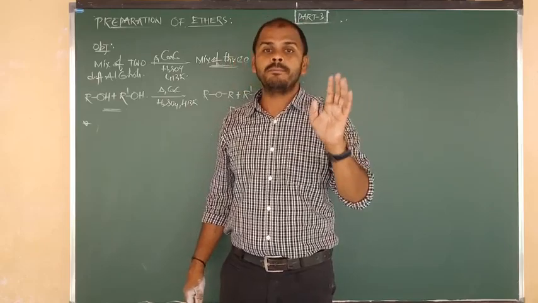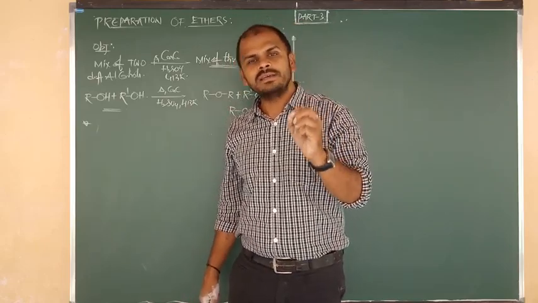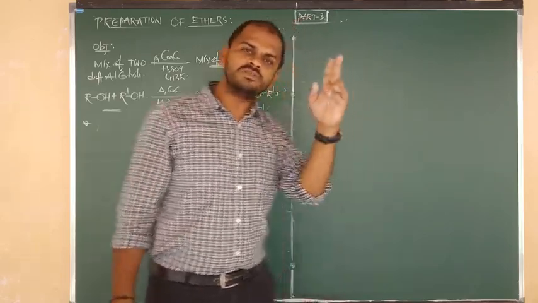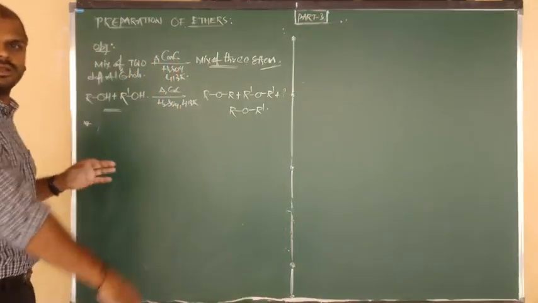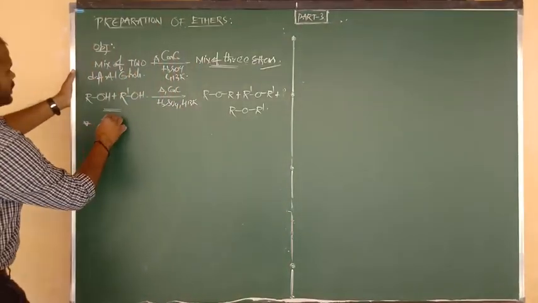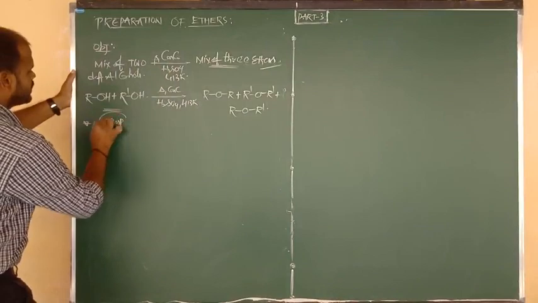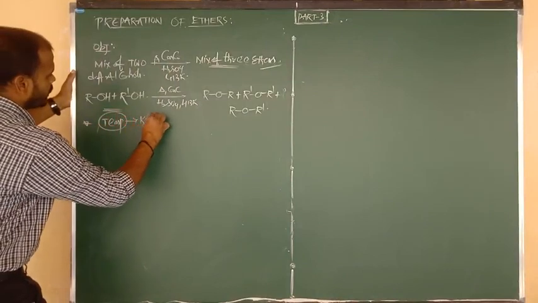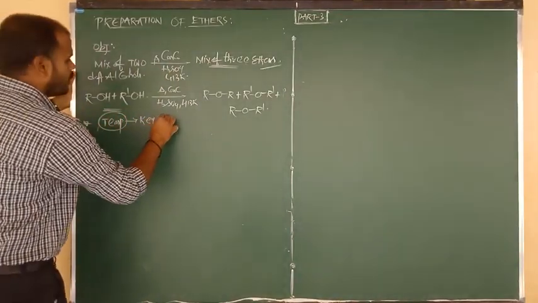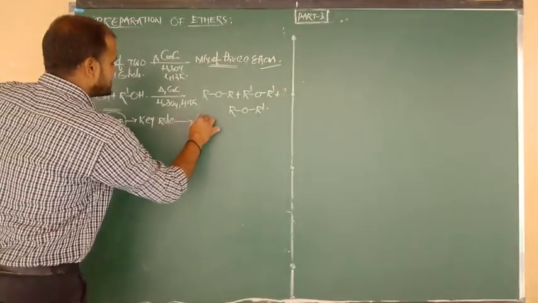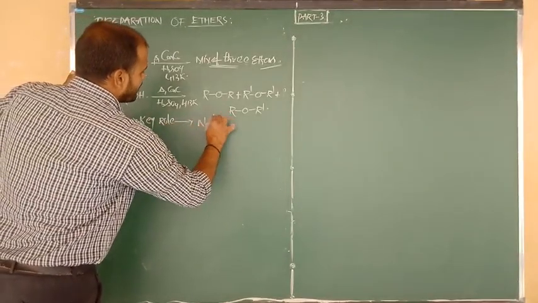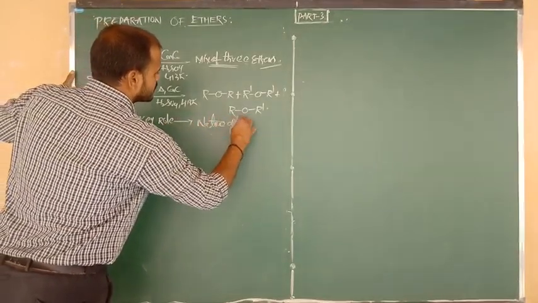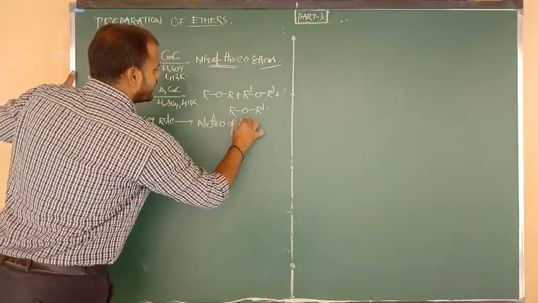Temperature plays an important and key role. How does temperature play a key role? Based on three reactions, I am going to show you that, beta. So temperature plays a key role in deciding the nature of the product.